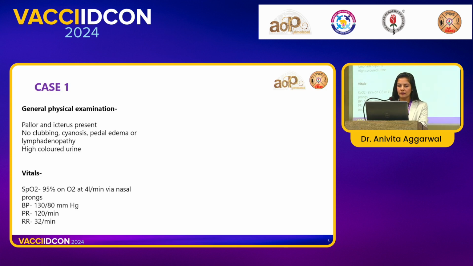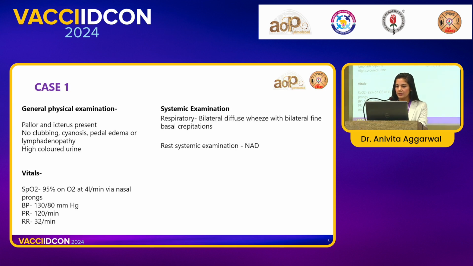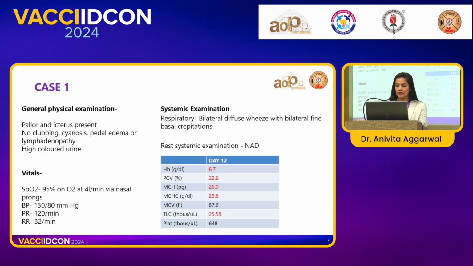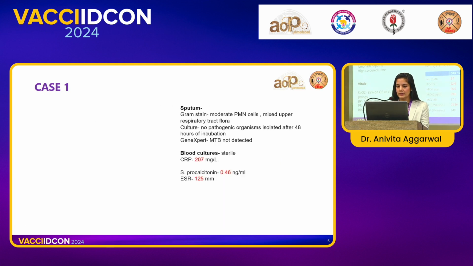Now, when he came to us, he was pale, he was icteric, and the general physical examination was virtually normal. His oxygen requirement was 4 to 5 liters, and he was very tachypneic and tachycardic. On respiratory examination, he had diffuse wheeze and fine crepts. However, the rest of the systemic examination was fine. The labs that we did in our emergency showed that the hemoglobin further dropped from 10 to 6.7. His platelets continued to rise and his TLC count was 25,000. His MCV, MCH, MCHC were all deranged.